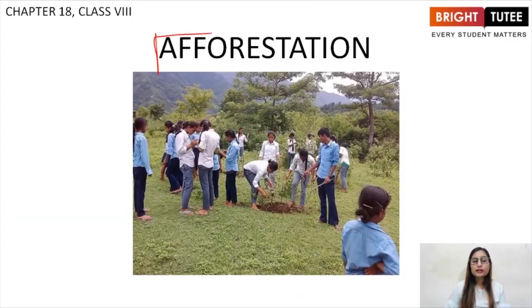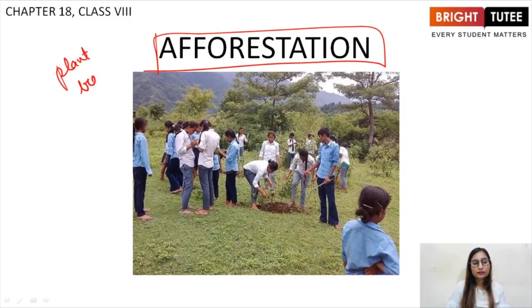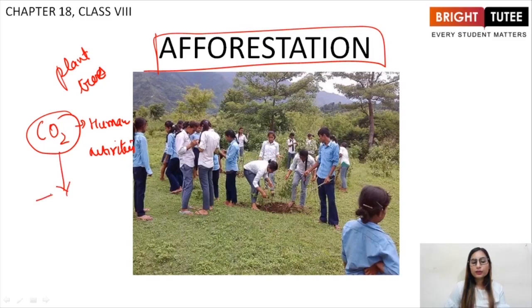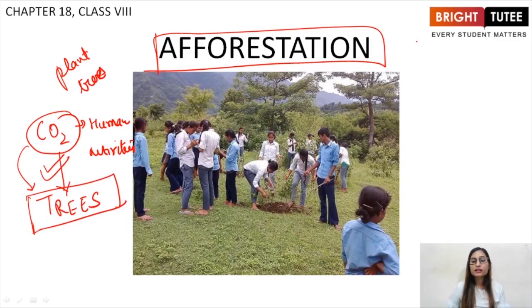Another good step is afforestation. We should plant trees. As we studied in global warming, carbon dioxide is released due to human activities. Right? Now, to consume this carbon dioxide, we need trees. If we are producing carbon dioxide, we must plant trees for it to be consumed, right? We must not carry out deforestation. Deforestation leads to global warming, right?